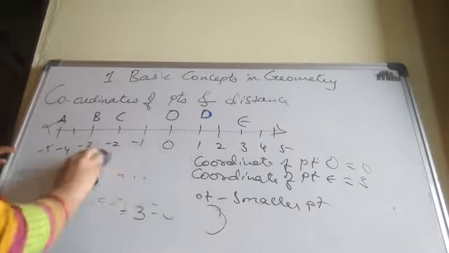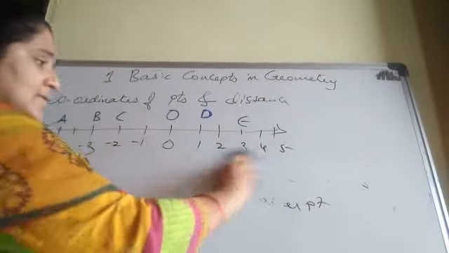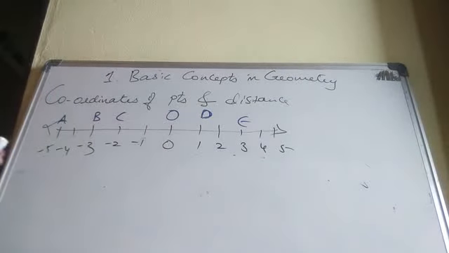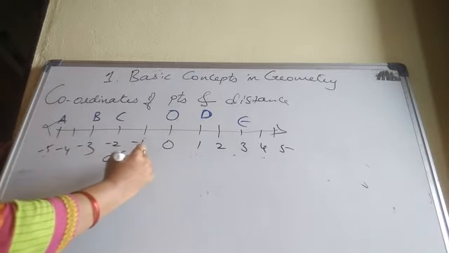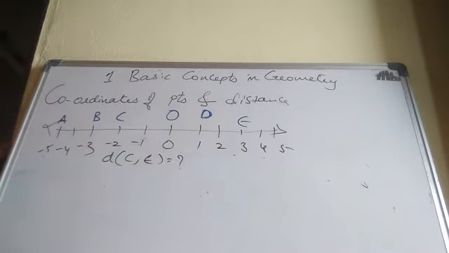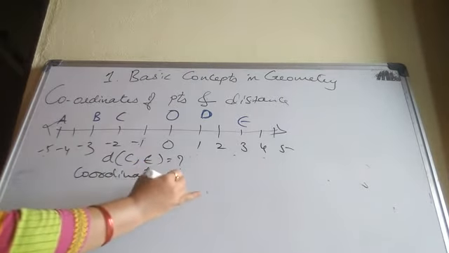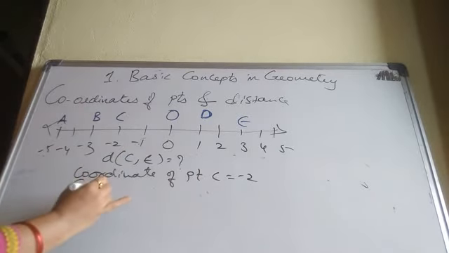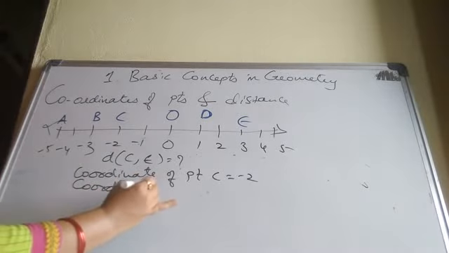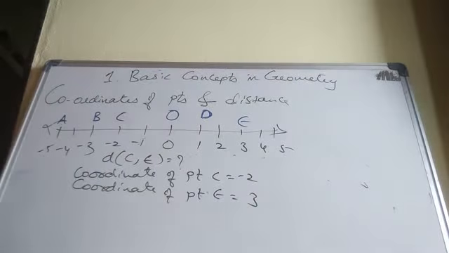Now we will see one more example. Distance of C comma E. Distance of C comma E equal to question. Now we will write their coordinates. Coordinate of point C equal to minus 2. Coordinate of point E equal to 3.